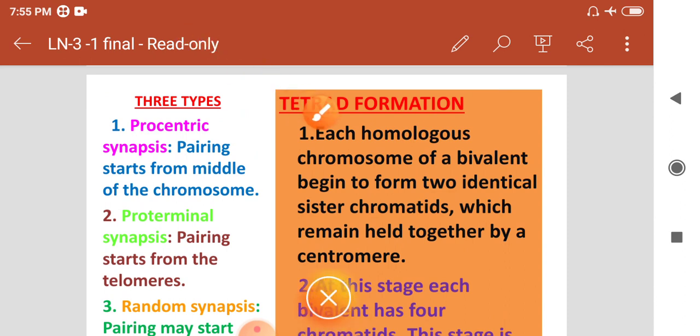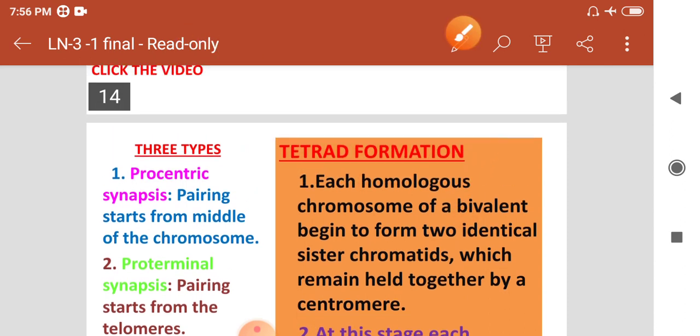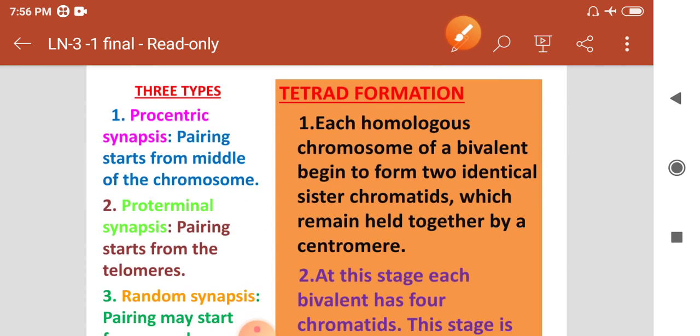Okay, what is tetrad formation? When the tetrad formation takes place, each homologous chromosome of the bivalent begins to form two identical sister chromatids, which remain held together by a centromere.